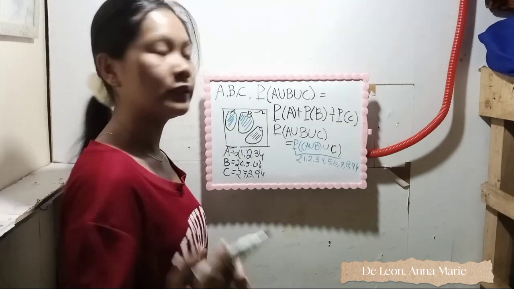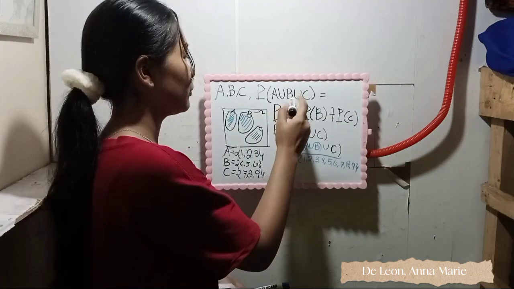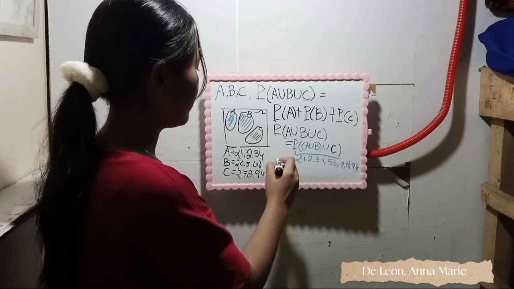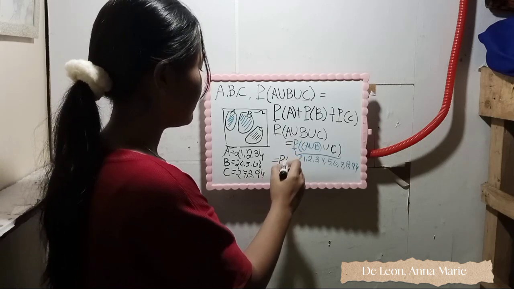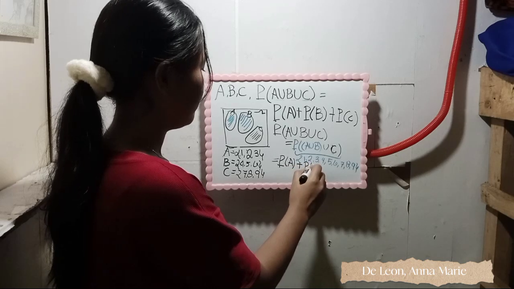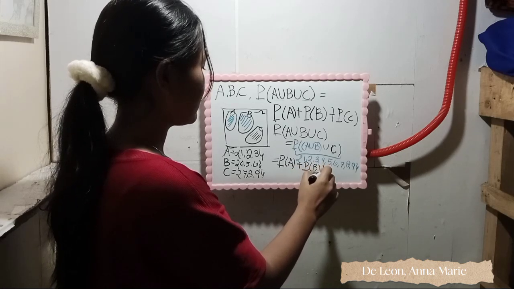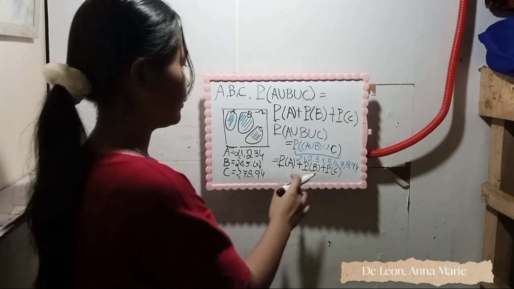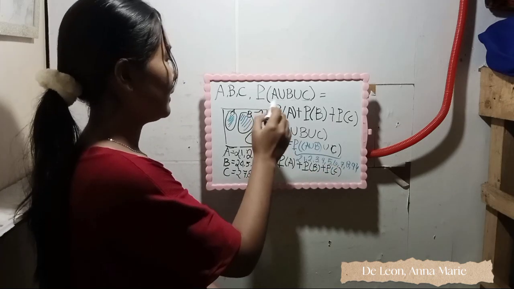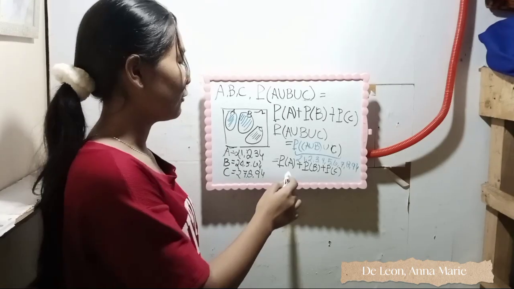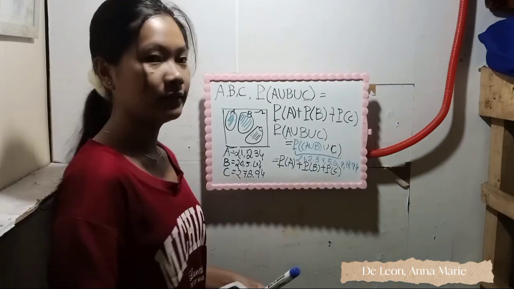So we can conclude that the probability of A union B union C is the sum of the probability of A plus the probability of B plus the probability of C. So we prove that the probability of A, B, and C is the sum of the probability of A, B, and C.